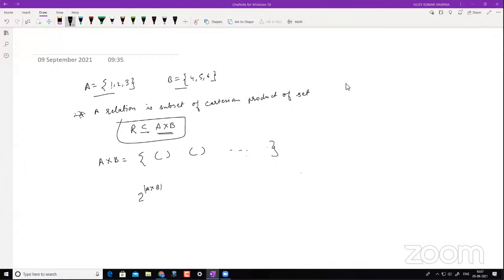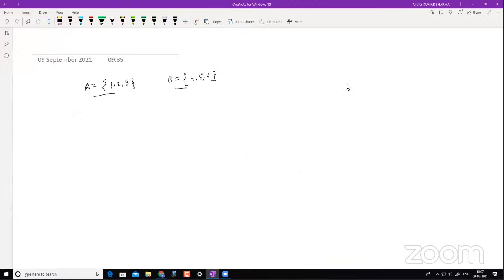So we understood how many relations we can make out of this. It is basically 2 to the power of the cardinality of the Cartesian product of that set. Now this is something we understood: what is a relation. We'll not get into what is a function; we'll keep that for the end if we have time. So let's understand what the different types of relations are.